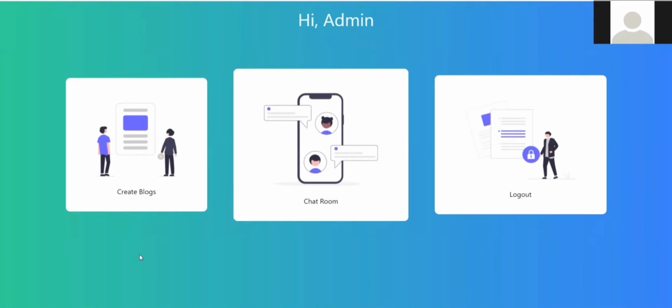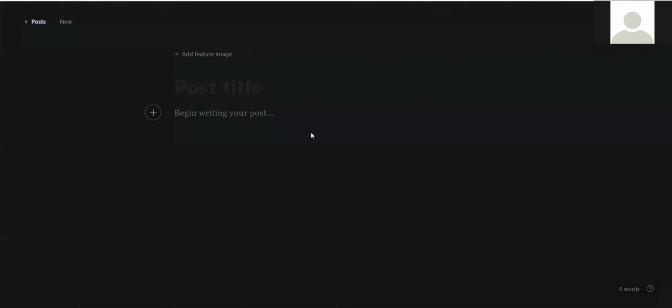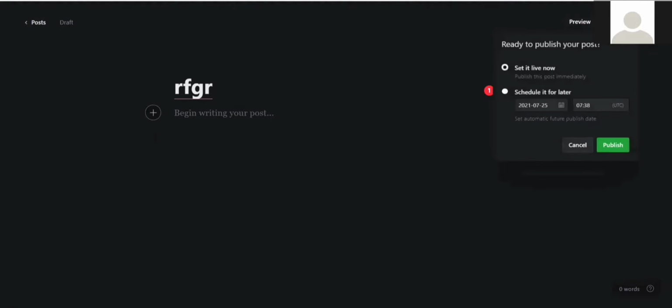Now, we also have an option of blog creation for the admin panel, as it is important for the audience to be updated with the latest trends that are going on in terms of dermatology. Here, the admin can create a post easily. Here we have used the Ghost CMS system, that is the content management system. Here, the admin can publish it easily by set it live now and publish.